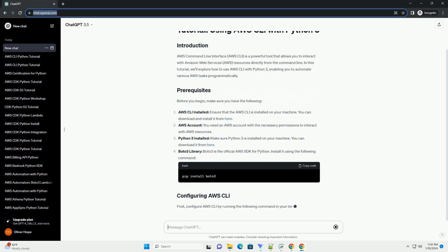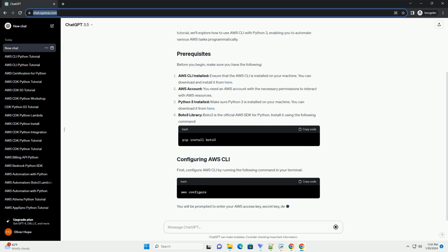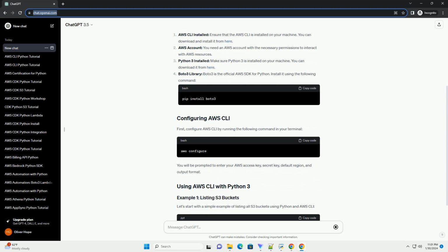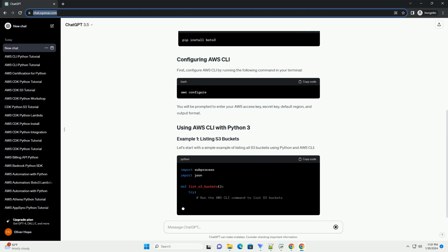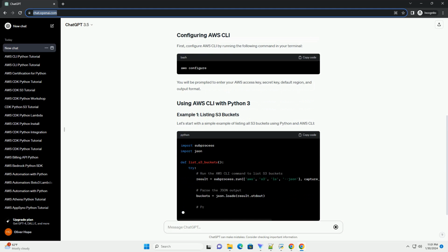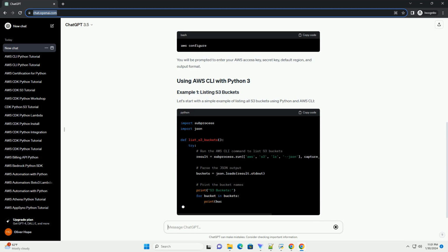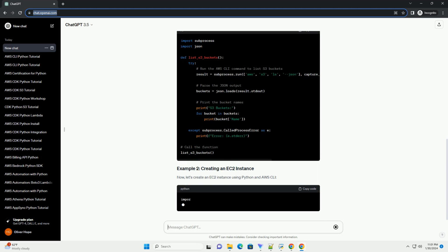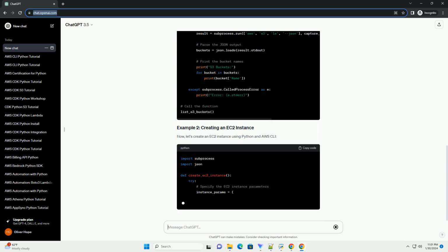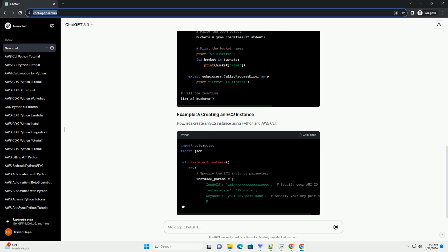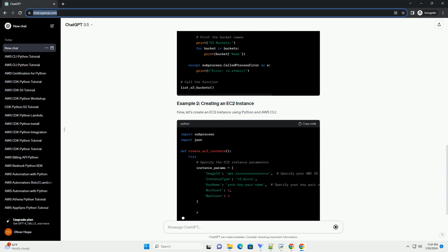AWS CLI installed. Make sure you have the AWS CLI installed on your machine. You can download and install it from here. AWS CLI configured. Configure your AWS CLI with the necessary credentials. You can do this by running aws configure and providing your AWS Access Key ID, secret access key, region, and output format.